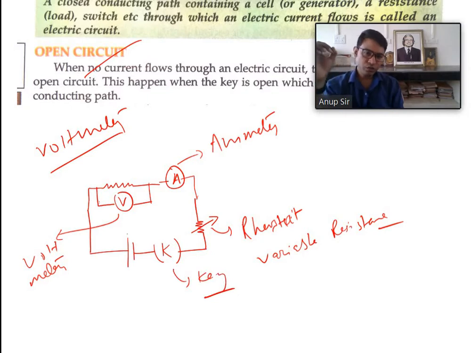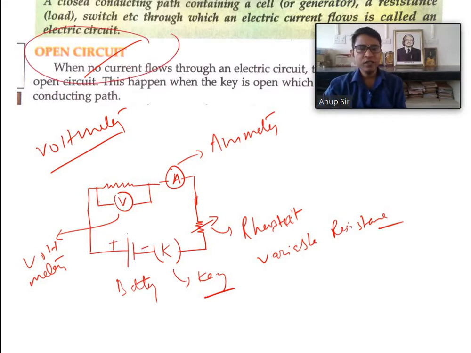So when the key is closed, and this one is the battery, the circuit is known as a closed circuit. But when the key is open, or at any place the wire is cut or not continuous, then the circuit will be known as an open circuit. In the open circuit, no current will flow, but in the closed circuit, current will flow through each element of the circuit. Here the elements are ammeter, voltmeter, rheostat, resistance R.